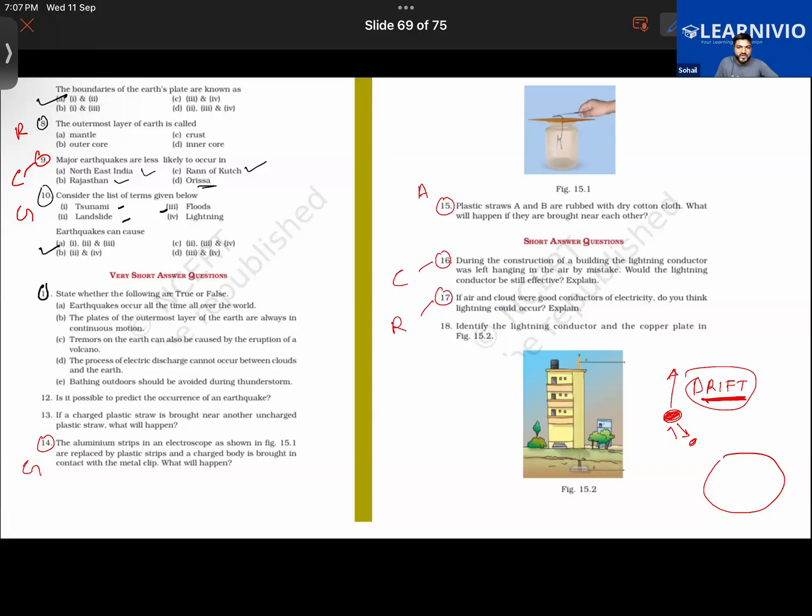First of all, we have to consider the property here. The given material, is it a conductor or an insulator? We have replaced the aluminum with the plastic.